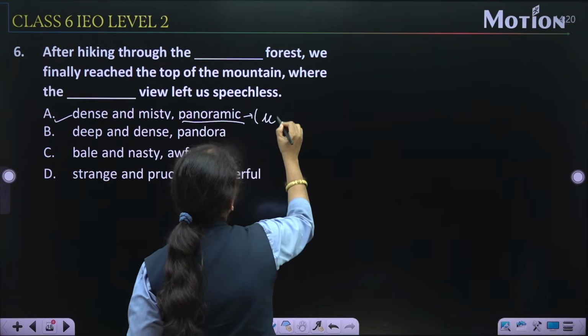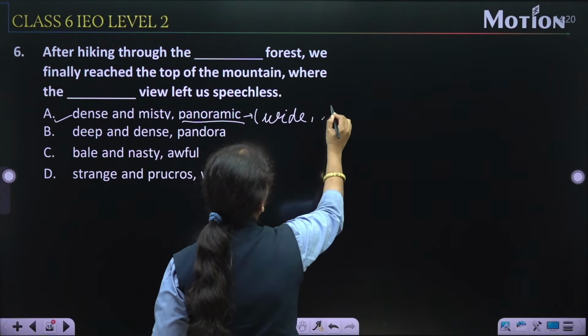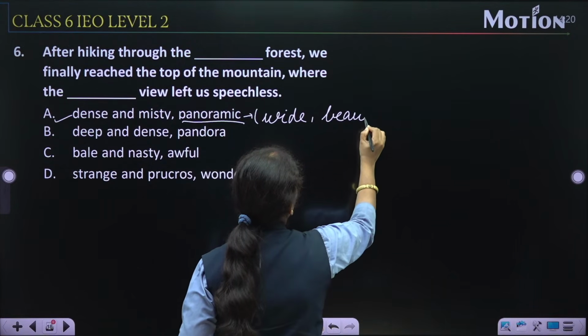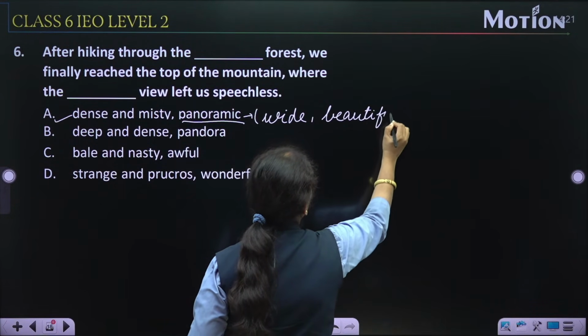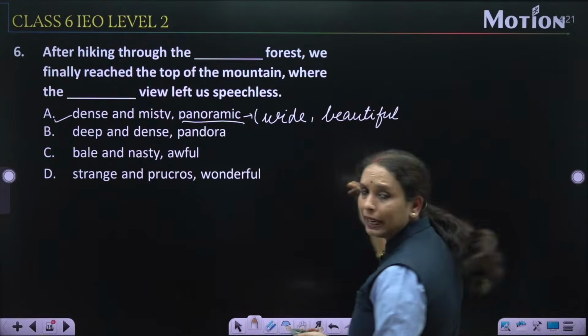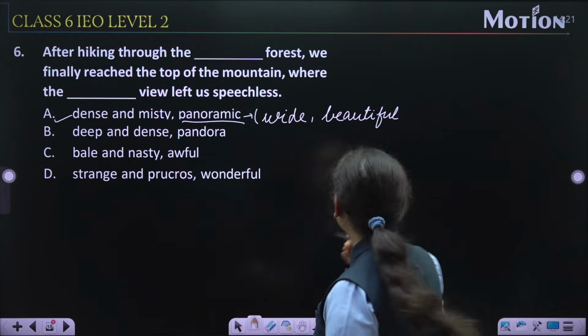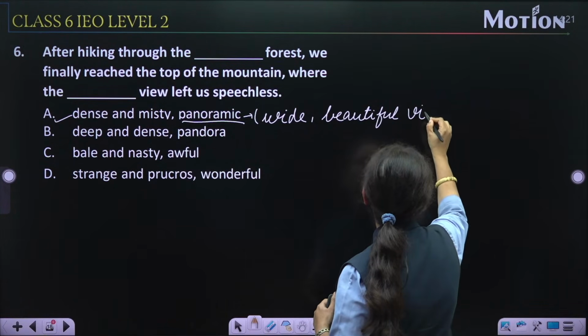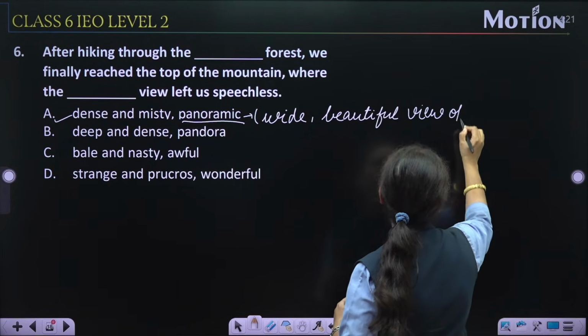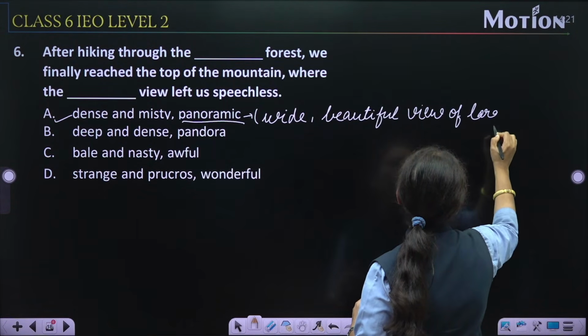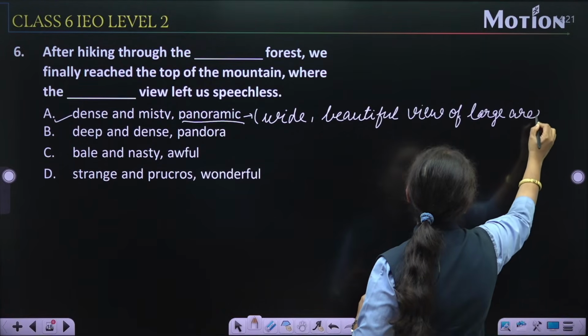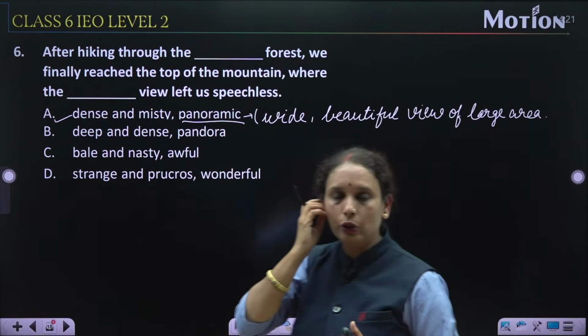Panoramic means wide, बहुत बड़ा, beautiful. Like wide, beautiful view of large area, किसी भी एक बहुत बड़े एरिया का बहुत ही खूबसूरत सा व्यू, panoramic, right.